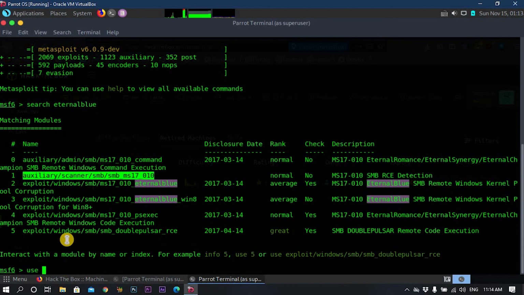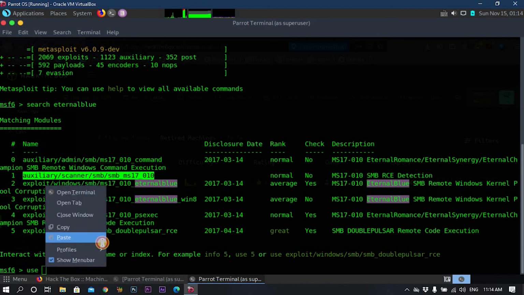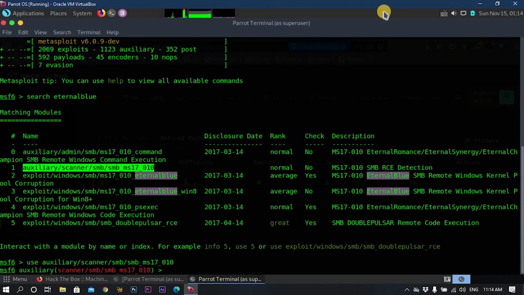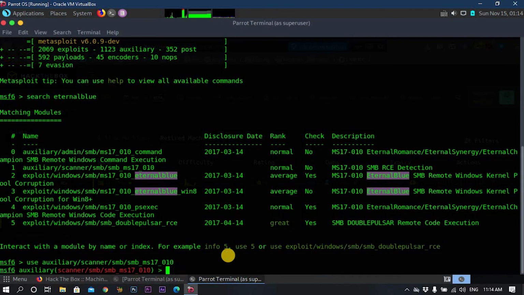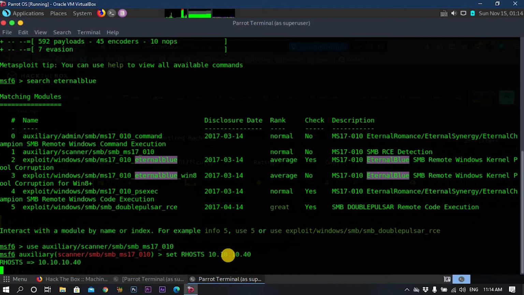I'm just going to write use, then paste that, and press enter. Now all you need to do is provide the IP address of our target machine, which is 10.10.10.40. So I will set the receiving hosts to that IP address. Press enter. Now let's run it.